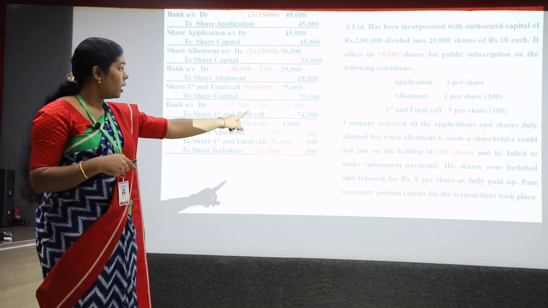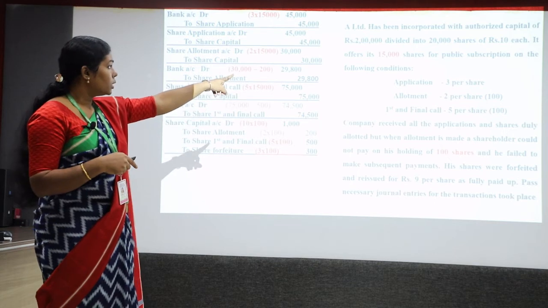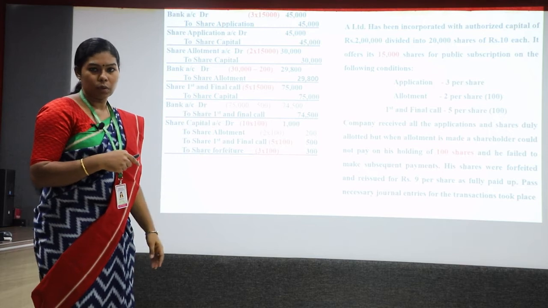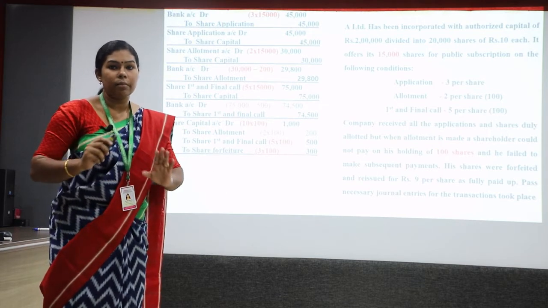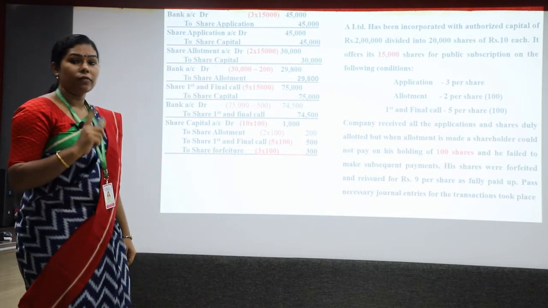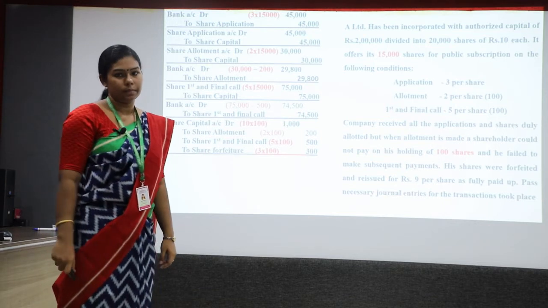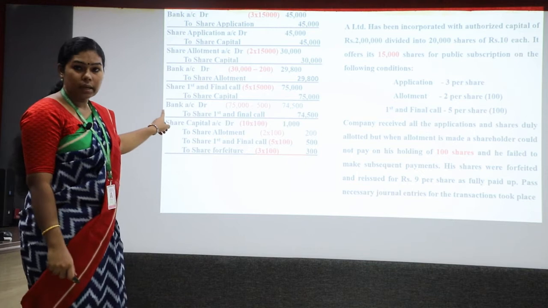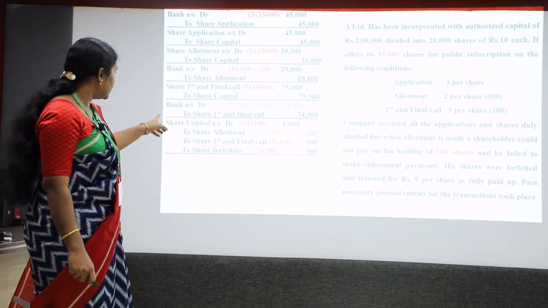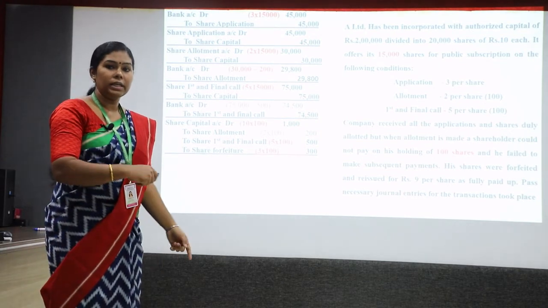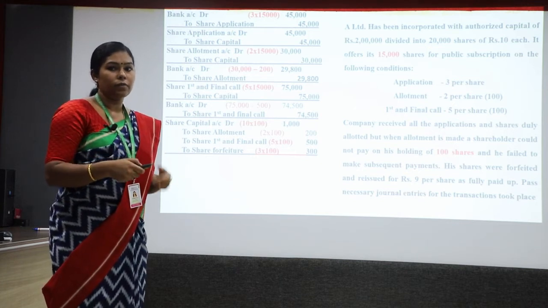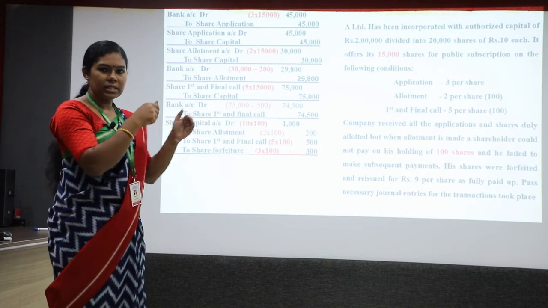He is holding only 100 shares. So 100 into 3, 300. During the time of application, he paid these 300 rupees. What is the company going to do? The company will not give back these 300 rupees. They will retain it, and it can be considered a profit made by the company by forfeiting the share. By debiting the share capital, we cancel his ownership, and by crediting the share forfeiture account, it means the company has created 300 rupees of profit. Clear? So this is the entry of a forfeiture.